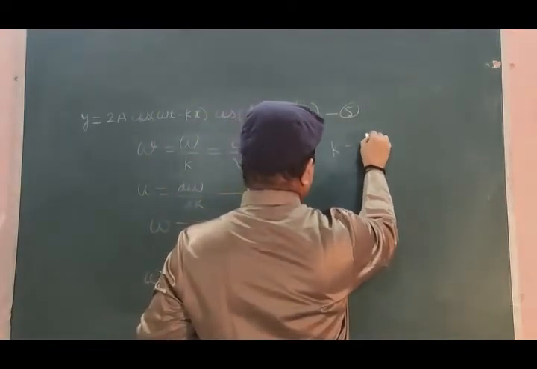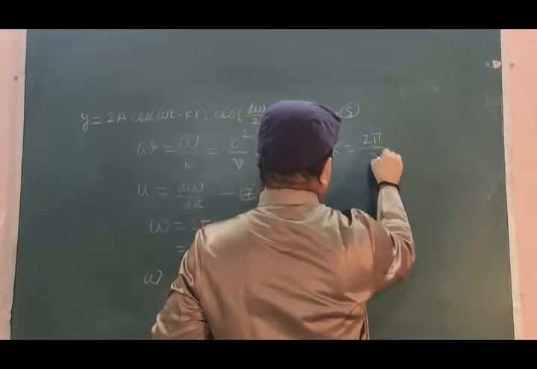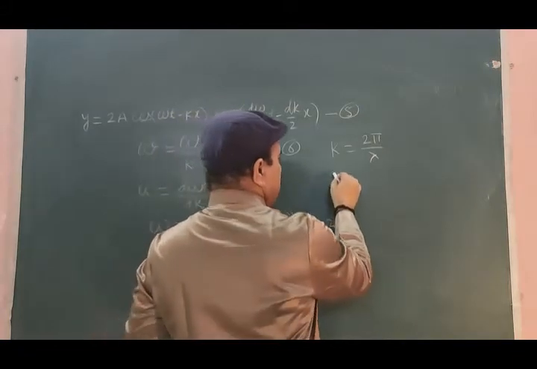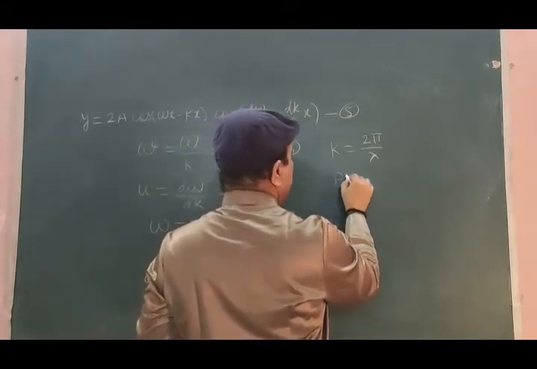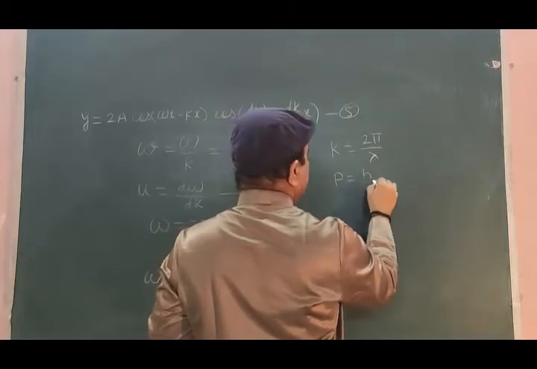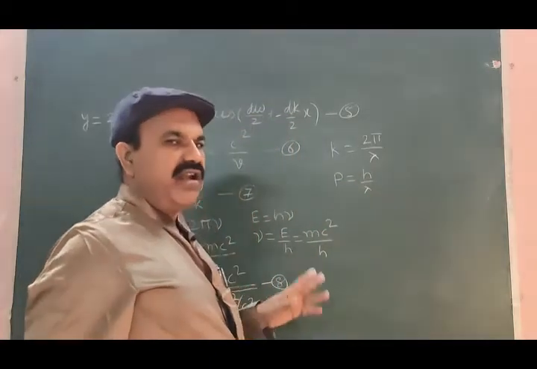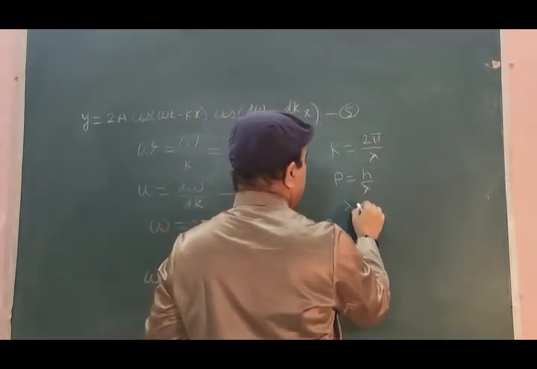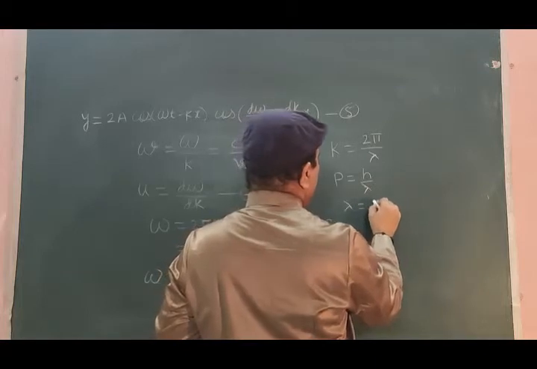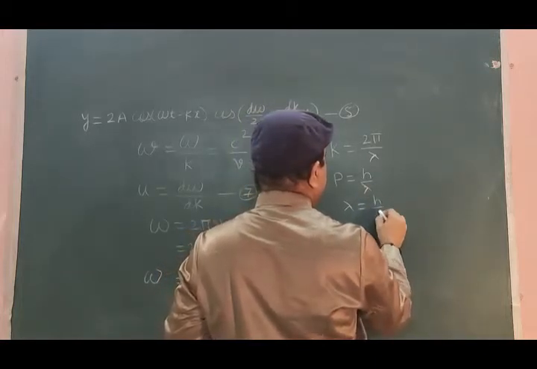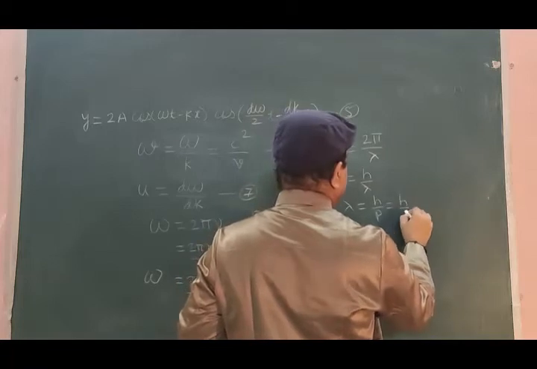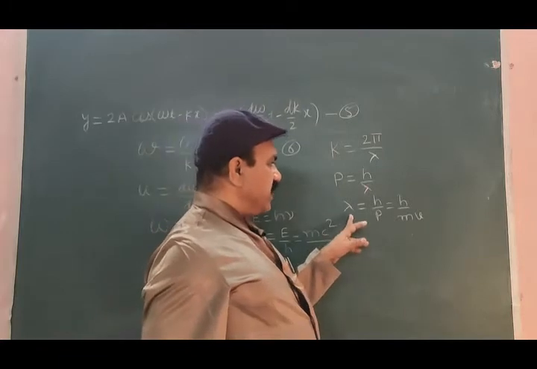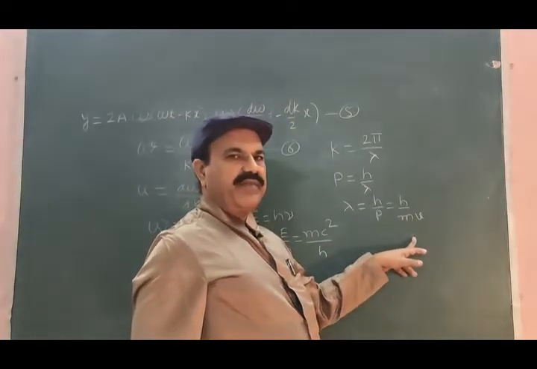Similarly, let us write the expression for propagation constant k. k is equal to 2 pi by lambda, right? For relativistic motion, we got the momentum p is equal to h by lambda in an earlier article. This gives lambda is equal to h divided by p, that is h divided by mv. So let us substitute lambda is equal to h by mv.